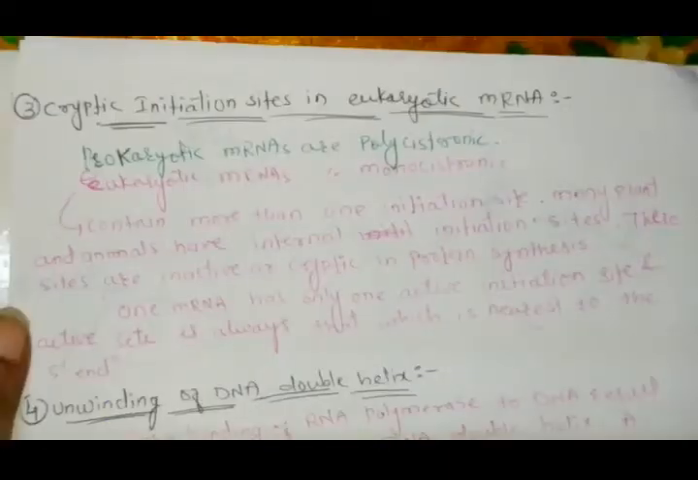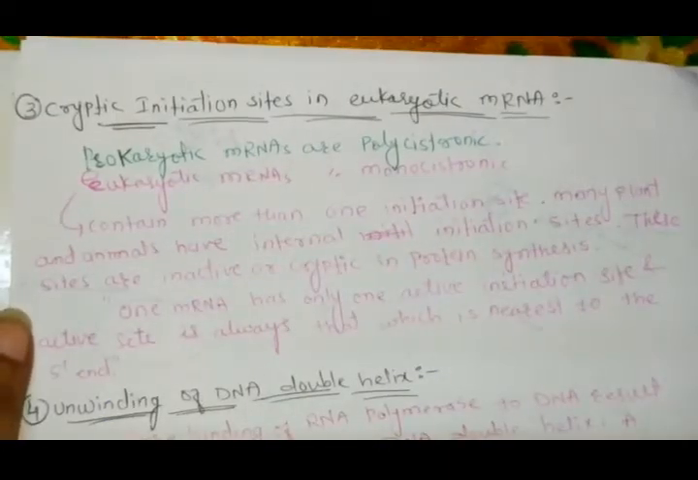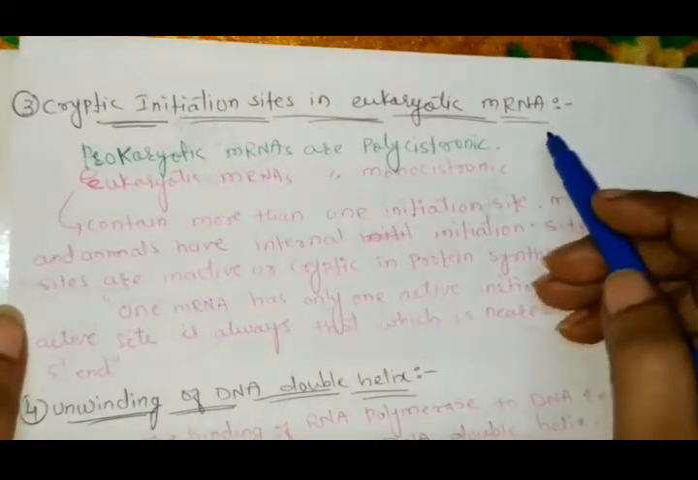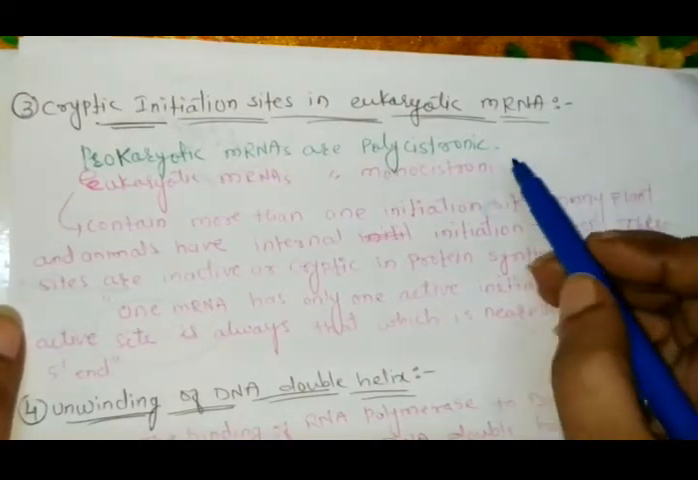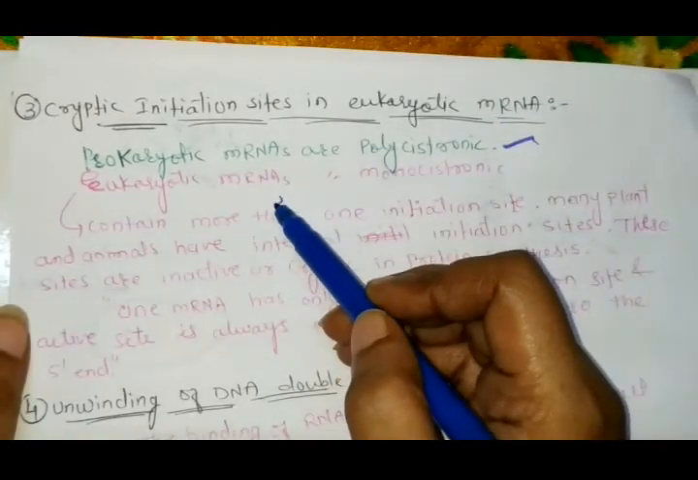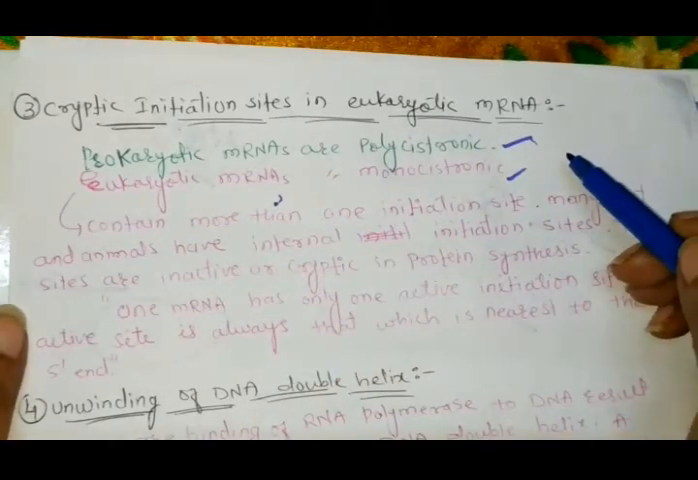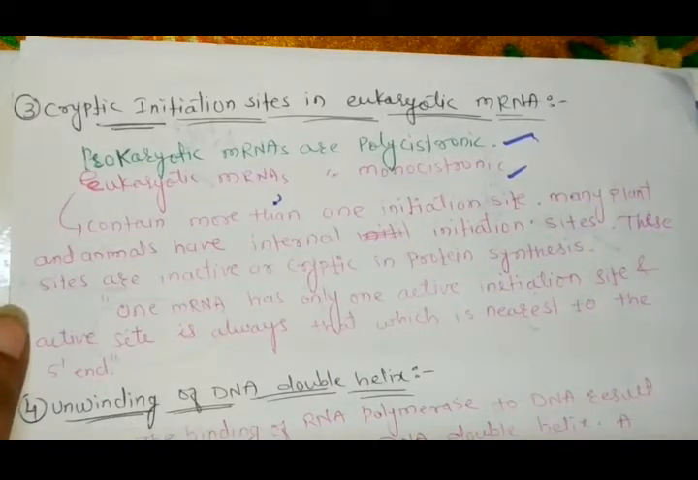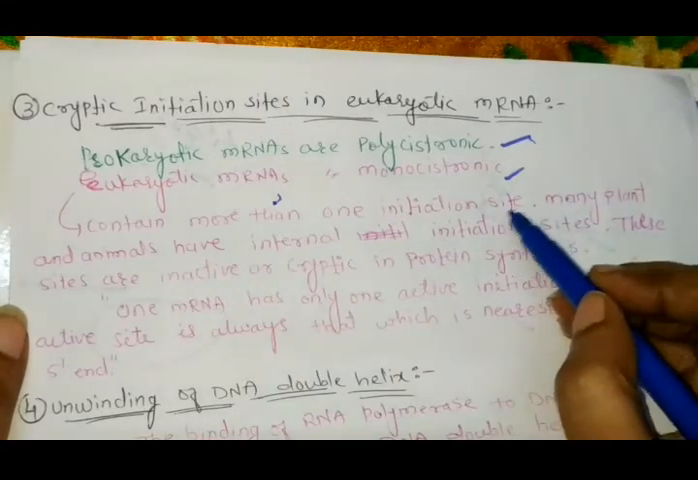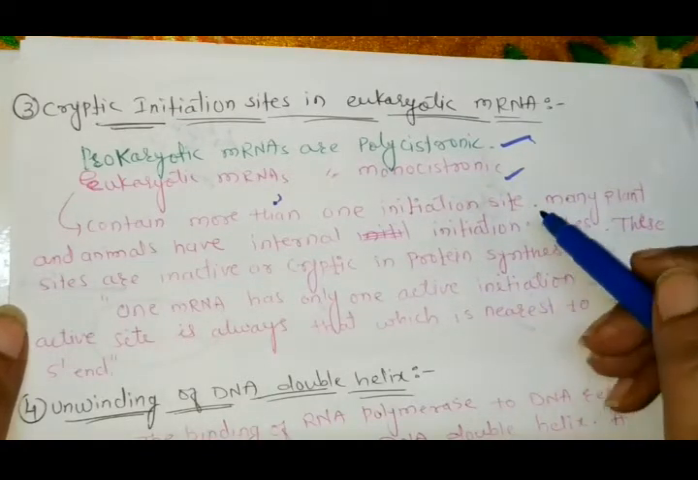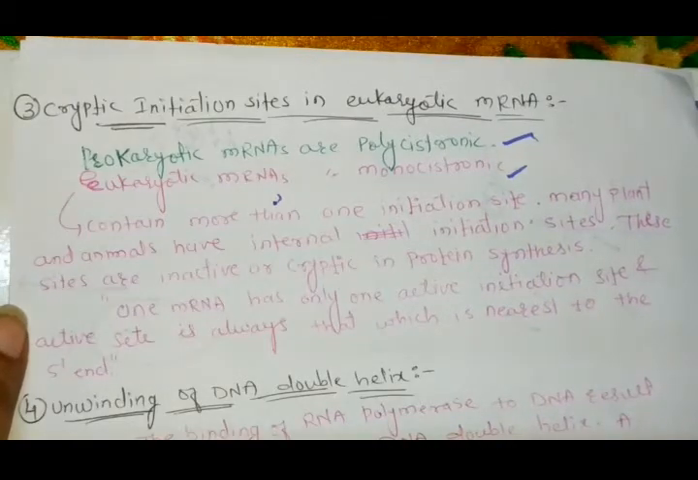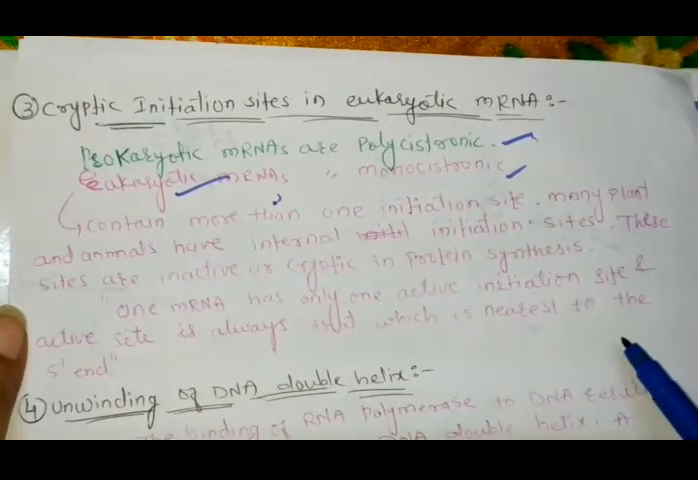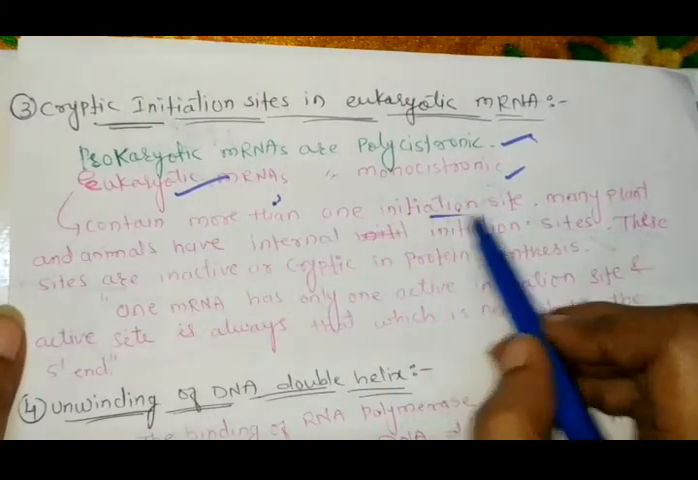Do all of you understand? Our third topic is the cryptic initiation site in eukaryotic mRNA. Prokaryotic mRNAs are polycistronic and eukaryotic mRNAs are monocistronic. So eukaryotic mRNA contains more than one initiation site. We already saw that the DNA contains three sites: recognition site, binding site, and the initiation site. When the RNA polymerase reaches the initiation site, synthesis of the mRNA starts. But eukaryotic mRNA has more than one initiation site.